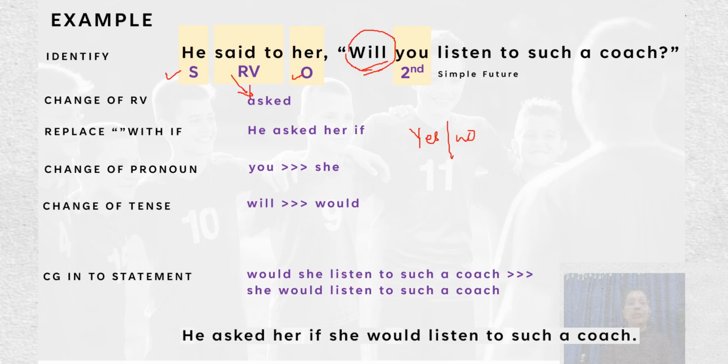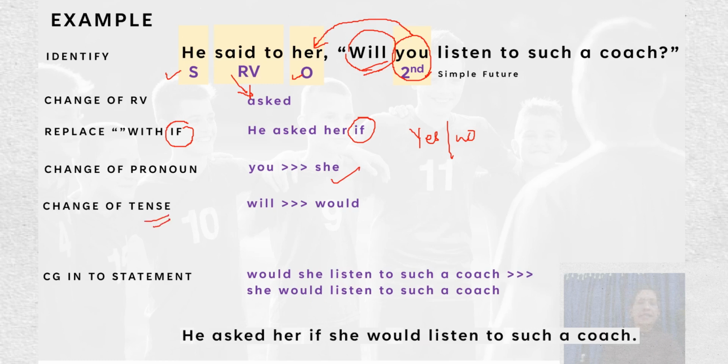Replace the quotation mark with a conditional. We have already studied that if the question is a yes or no question, then it changes into a conditional, and conditionals use if. So you are replacing the quotation marks with a conditional word, if or whether. Change of the pronoun. Here the sentence is in second person, so it goes according to the object. For her, we use the pronoun she. So you changes to she.